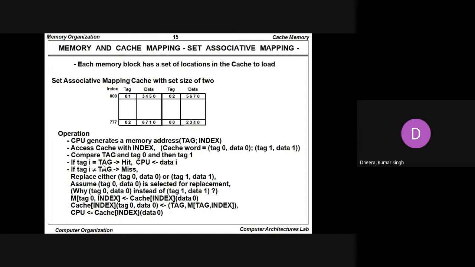So why tag 0, data 0 instead of tag 1, data 1? M tag 0 index is assigned the value, that is the cache index data 0. So cache index tag 0, data 0 is assigned the value tag M, index. So the CPU assigns the value, this is the cache index data 0.